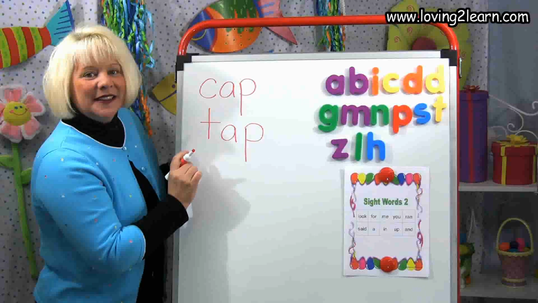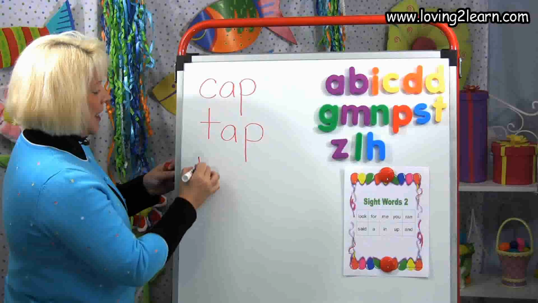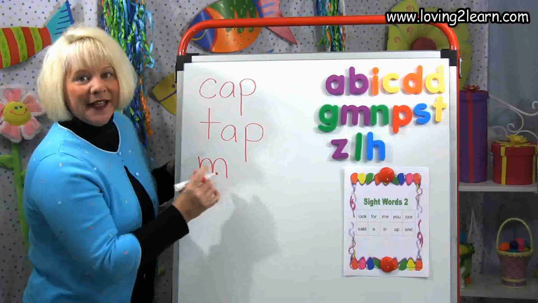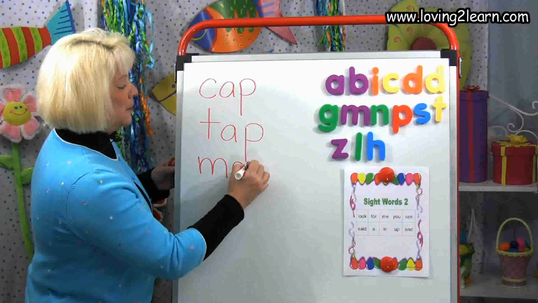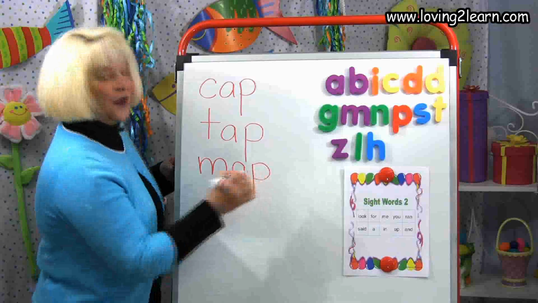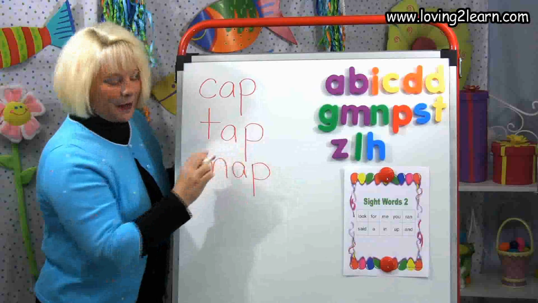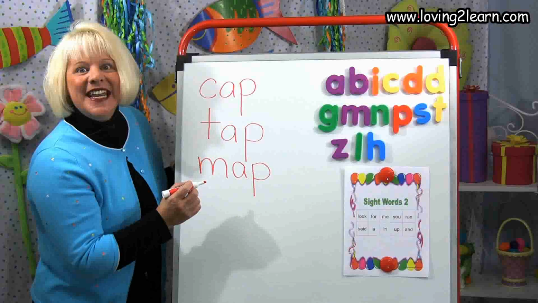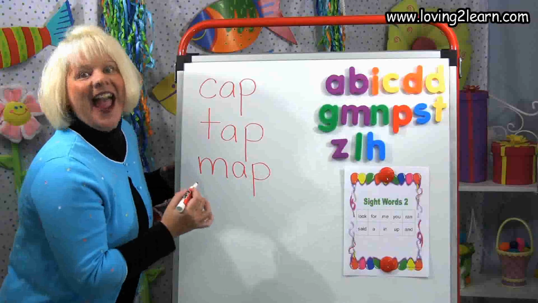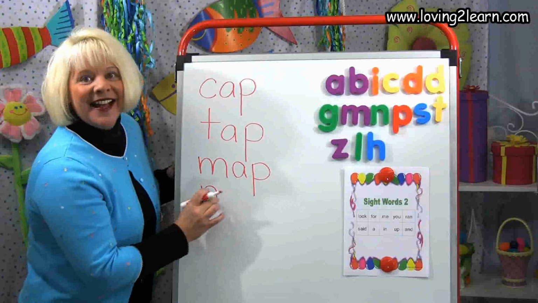map. Map. That's that M. Straight line down, around the hill, and around the hill again. App. That A, P. Read the words with me. Cap, tap, map, nap. N. What letter? N. Straight line down and around the hill.